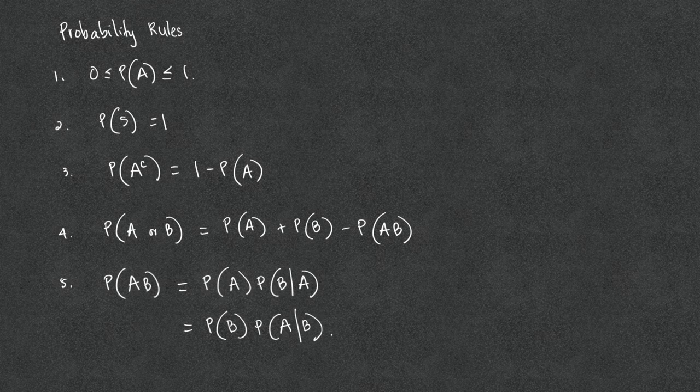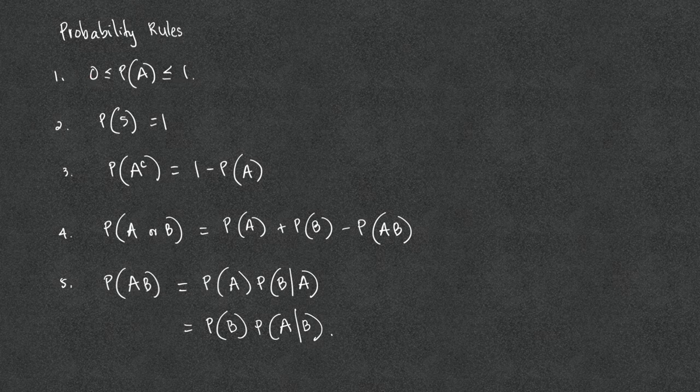The first rule states that the probability is a number between 0 and 1. If the probability of an event A is 0, then it is impossible for the event to occur. If the probability is 1, then it is certain that the event occurs. The probability cannot be a negative number, nor can it be a number that is more than 1. It can be 0, 1, and any number between 0 and 1.